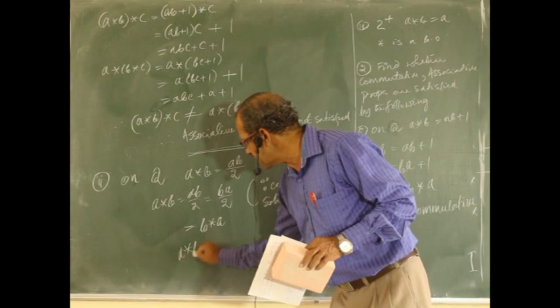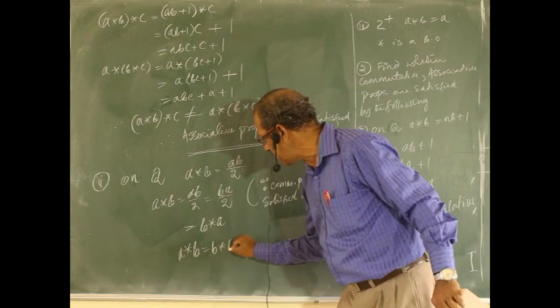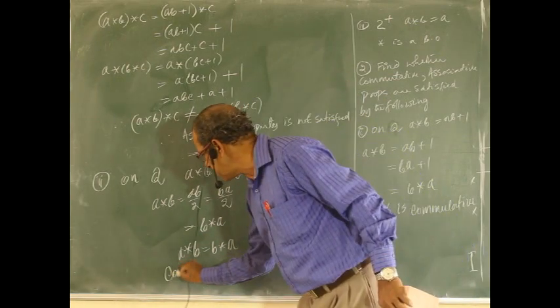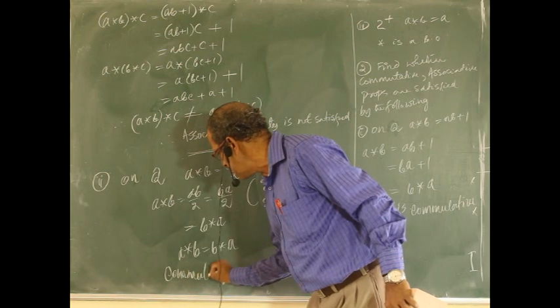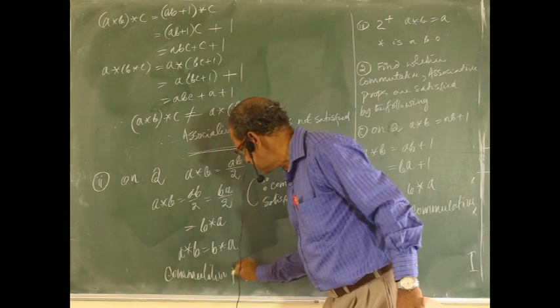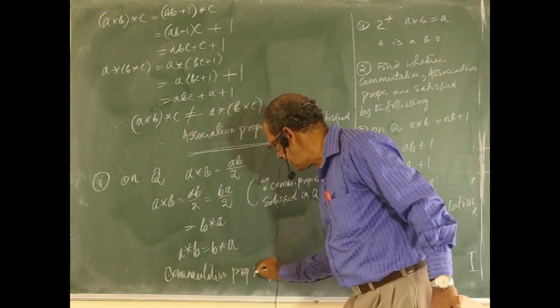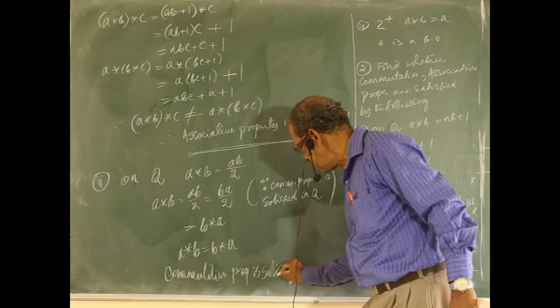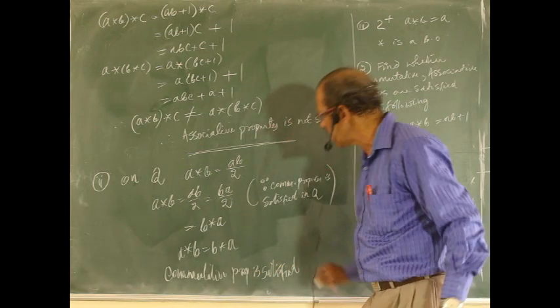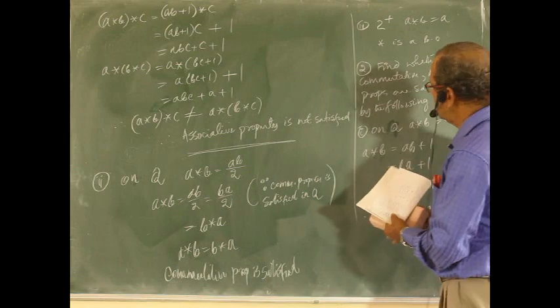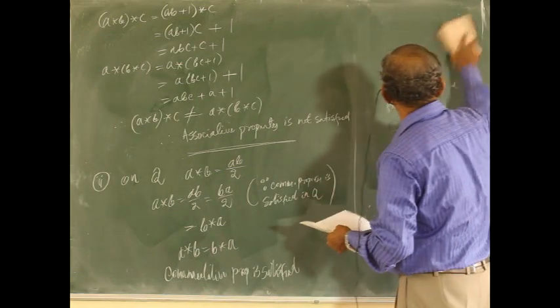Therefore, a star b is clearly equal to b star a. The commutative property holds. Next, verify whether it is associative.